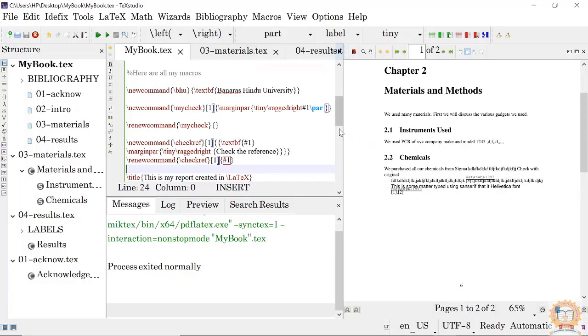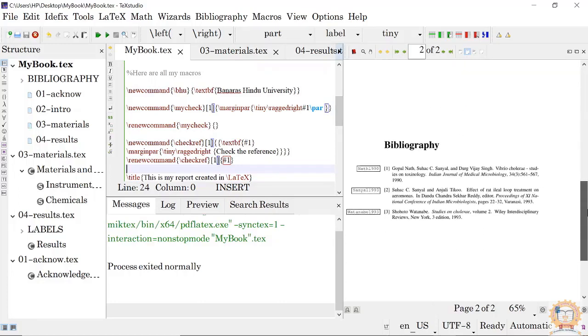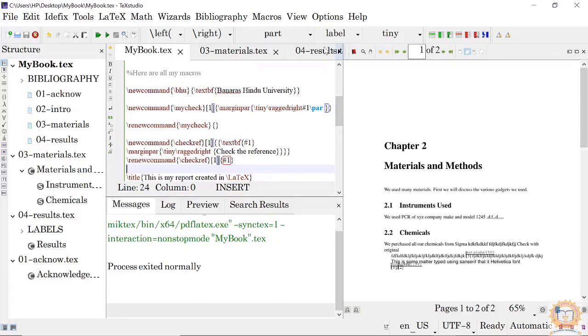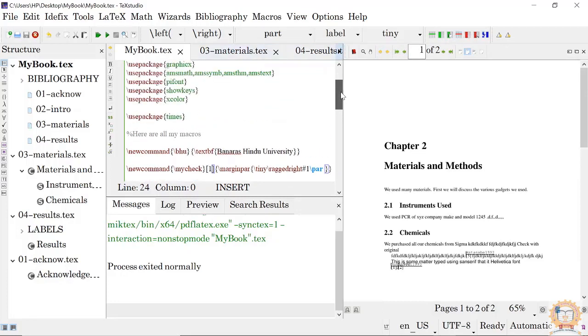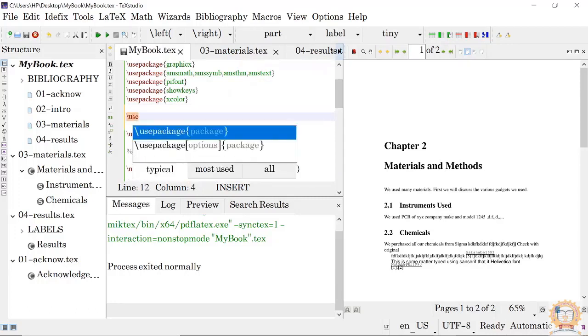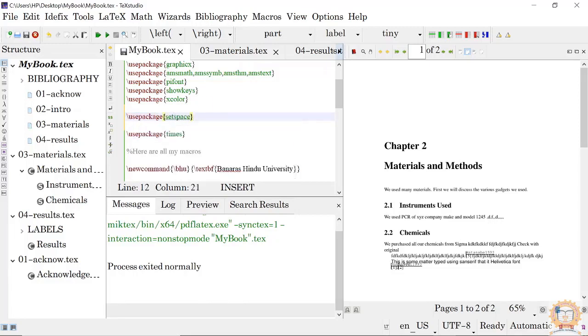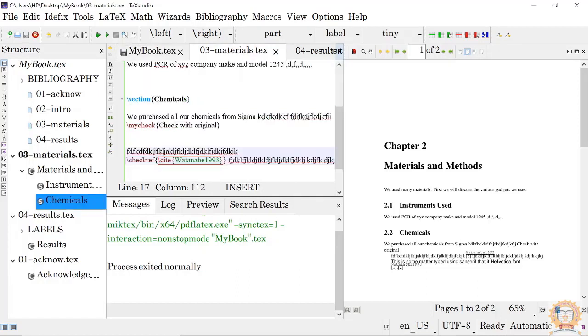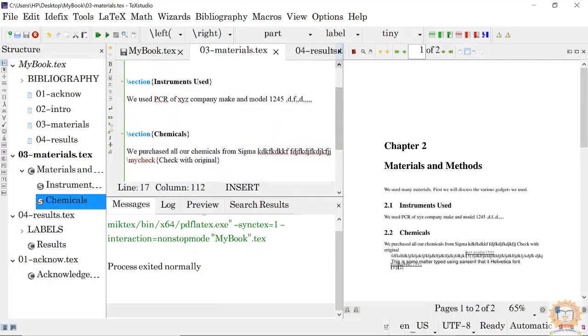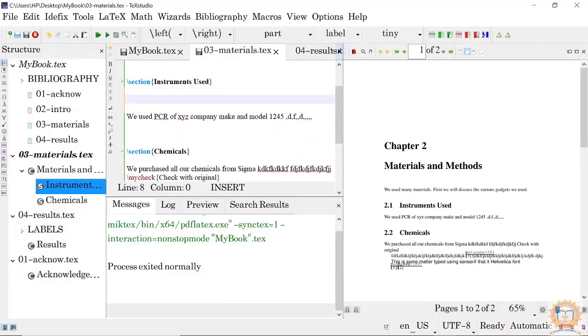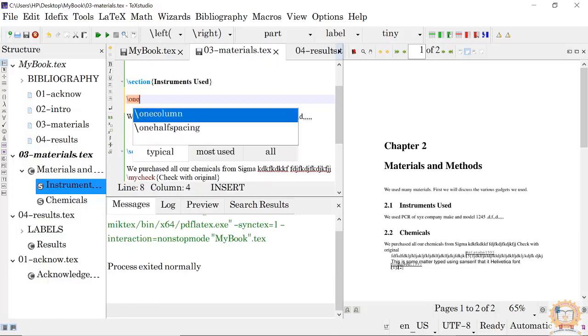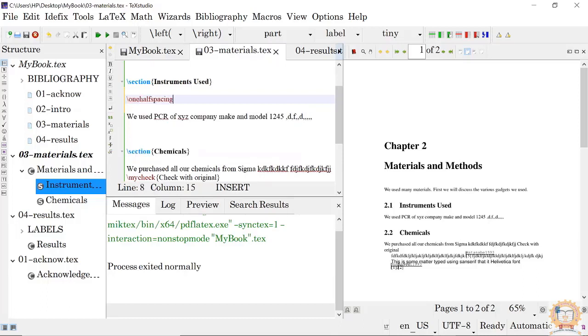This is so simple. Now our thesis is in single space, but generally theses are typeset in double space or one and a half space. For that, we use a package called setspace, using use package set space. Now what we have to do is, in the materials, come here and after the chapter we put here one and a half spacing is sufficient.